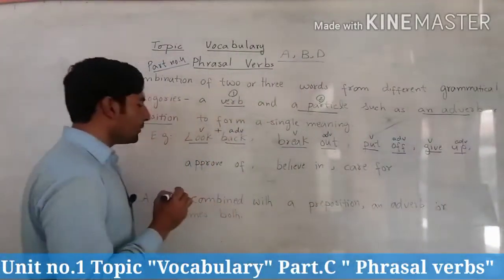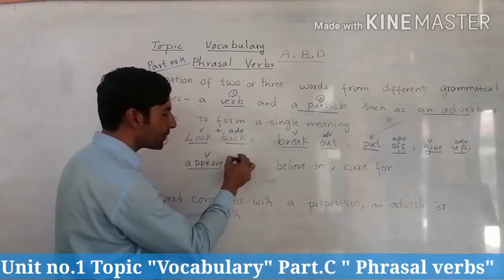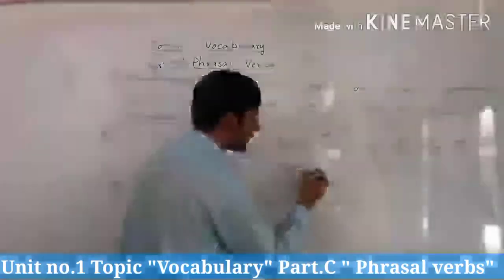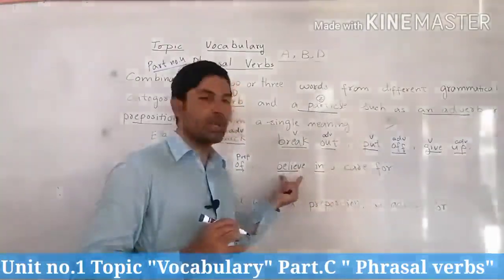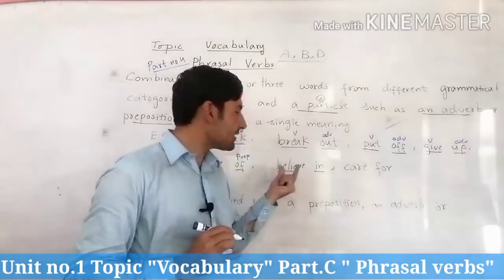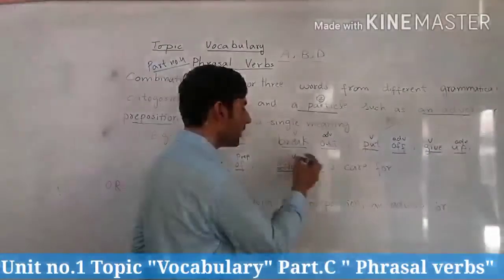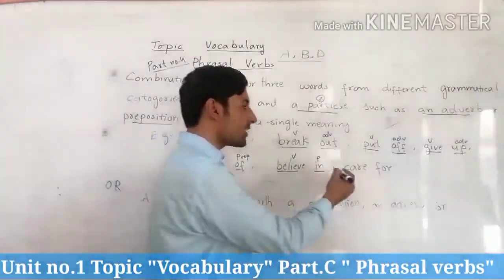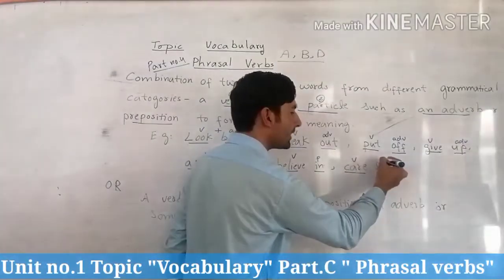Clear? Now come to this example, approve of. The word approve is a verb, while of is a preposition. Believe in. The preposition in is used with believe. We cannot say believe on God. That is wrong. We must say believe in God. It is a phrasal verb: believe is a verb, in is a preposition. Verb plus preposition. The last example is care for. The word care is a verb, while for is a preposition.